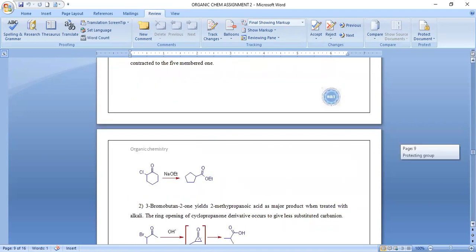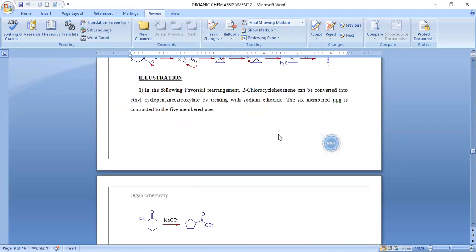Now we can see applications of these reactions. In the following Favorskii rearrangement, 2-chlorocyclohexanone can be converted into ethyl cyclopentane carboxylate by treating it with sodium ethoxide. And we can also convert the six-membered ring into the five-membered ring. This is a six-membered ring and this is a five-membered ring.